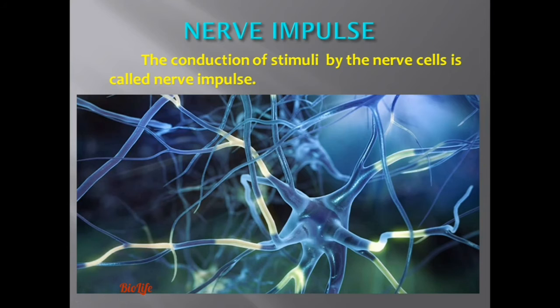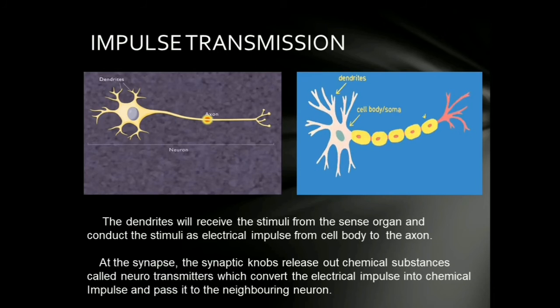Nerve impulse. The conduction of stimuli by the nerve cells is called nerve impulse. Impulse transmission. The dendrites will receive the stimuli from the sense organ and conduct the stimuli as electrical impulse from the cell body to the axon. At the synapse, the synaptic knobs release chemical substances called neurotransmitters which convert the electrical impulse into chemical impulse and pass it to the neighboring neuron.